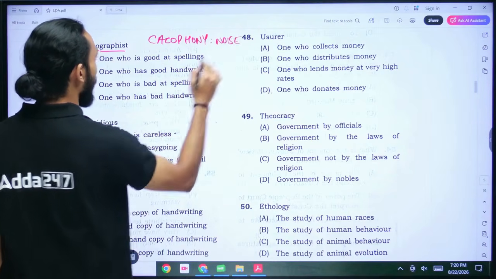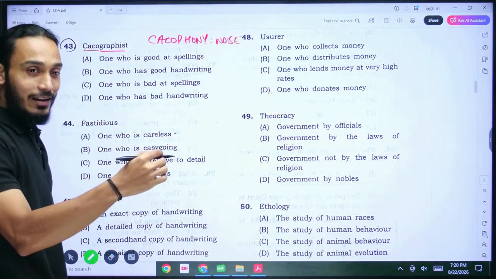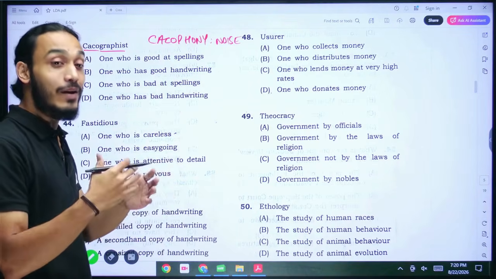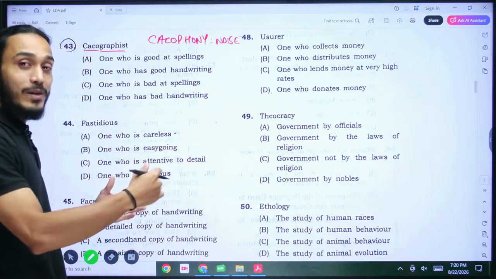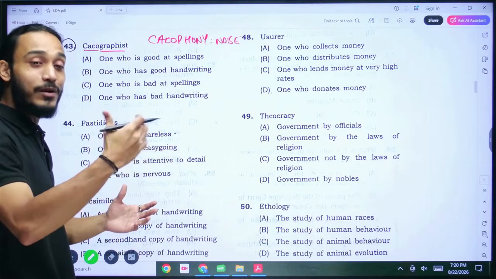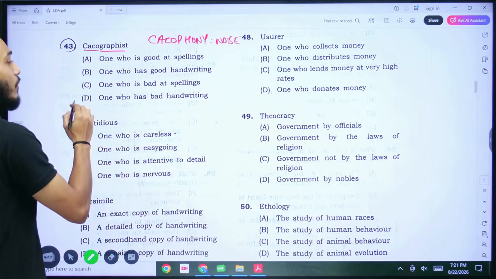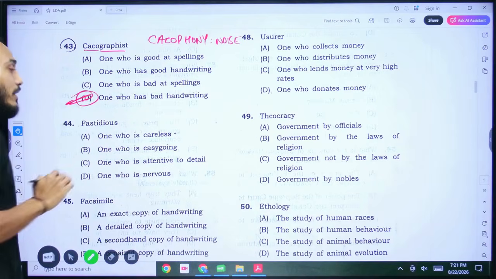Think of it this way. If your writing is very noisy, what does it mean? That means your handwriting is illegible or your handwriting is very bad. So a cacographist would be somebody who, basically, I'm saying that the person's handwriting is noisy or really bad. So therefore, cacographist is somebody who has bad handwriting. D is the correct answer.